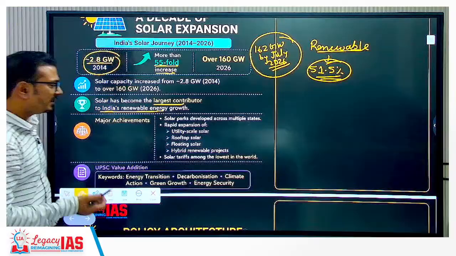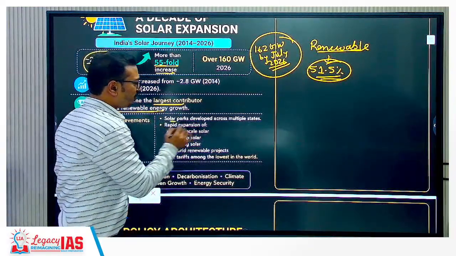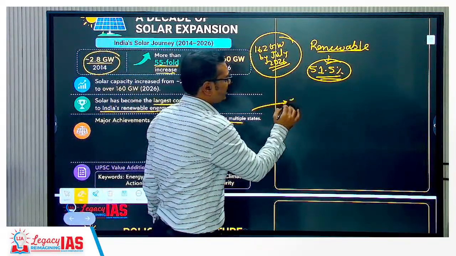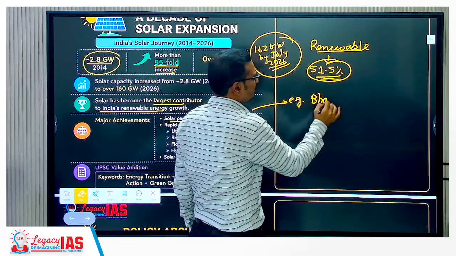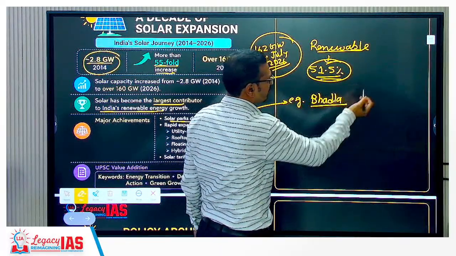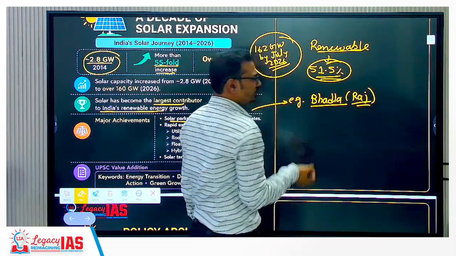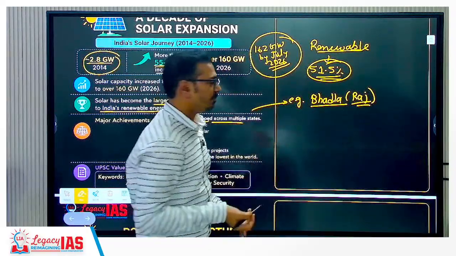Now, what are the major achievements? Yes, in detail we will see, but we'll list them. Solar power parks developed across multiple states. You can give some examples, recent examples of Bhadla. Okay, so Bhadla power plant, where is this? Along the border with Pakistan in Rajasthan. Okay, so it is there in Thar desert. So extensive, very large solar power plant.